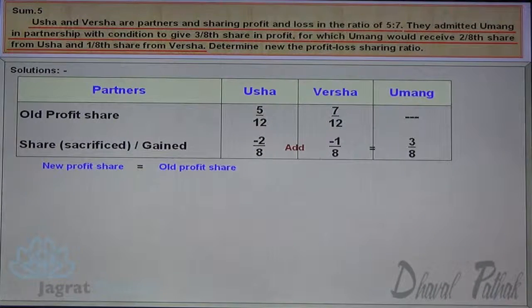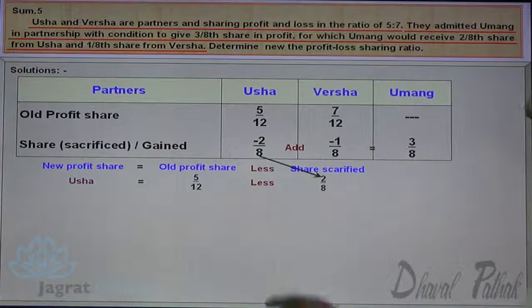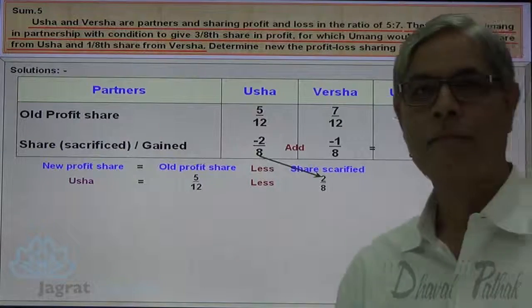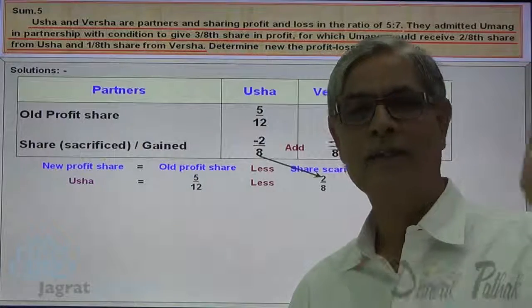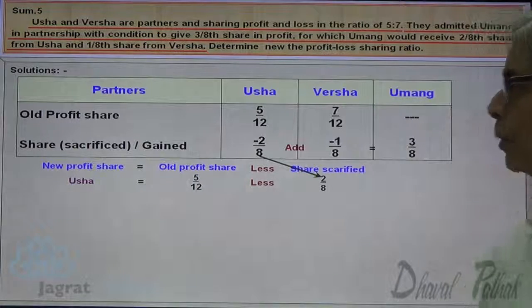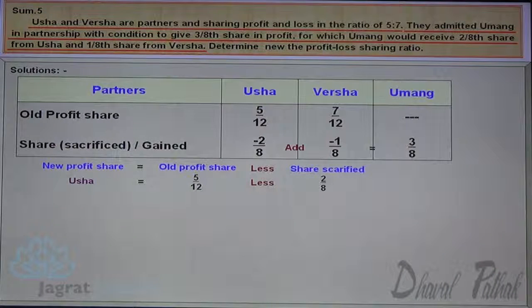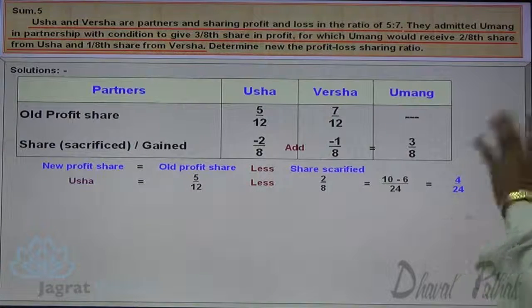Now I want to find out the new profit sharing ratio. Old share in profit 5 by 12 minus 2 by 8, 12 and 8. Lowest common multiple 24. 12 2s are 24, 8 3s are 24. So 5 2s are 10 and 3 2s are 6. 10 minus 6 upon 24 is the new share in profit of Usha, that is 4 by 24.